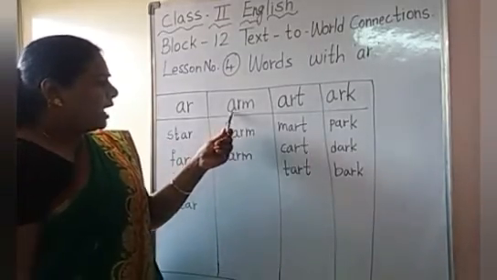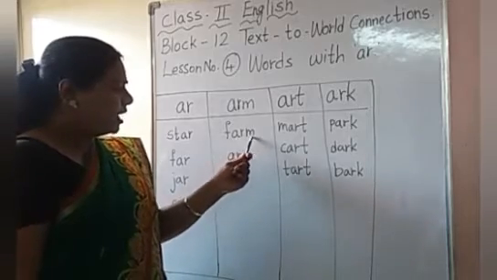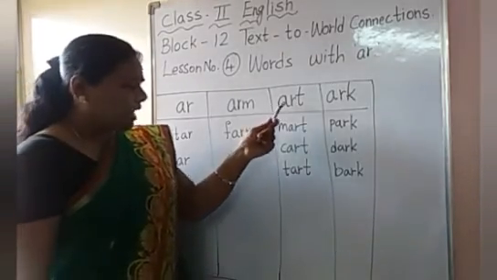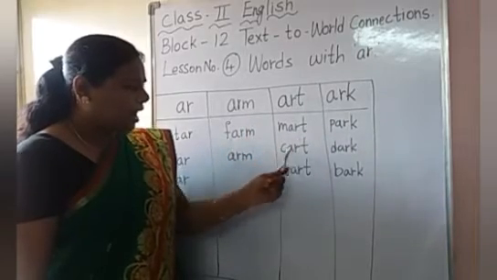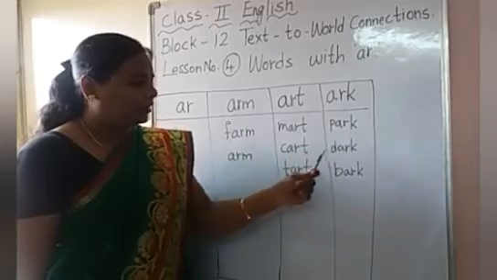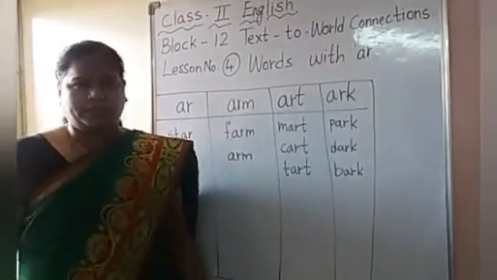ARM. Farm, arm. Yes, here the words are ending with ARM. Next, ART. Mart, cart, tart. Okay. ARK. Park, dark, bark. Okay, children, like this you have to sort the words.